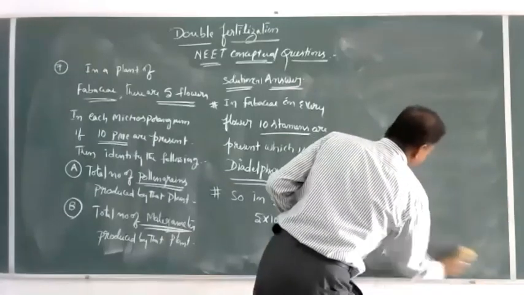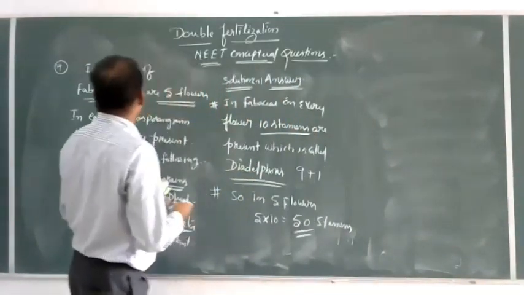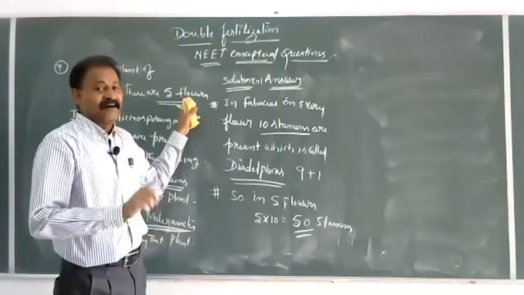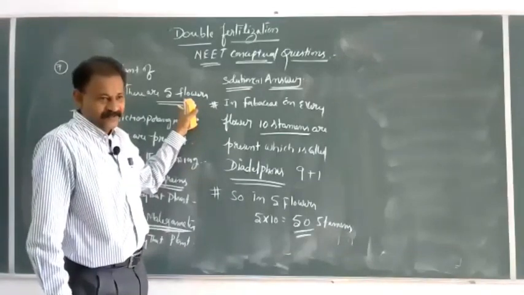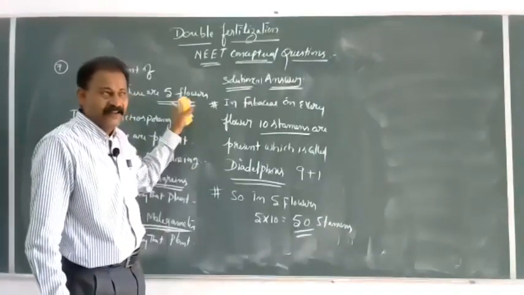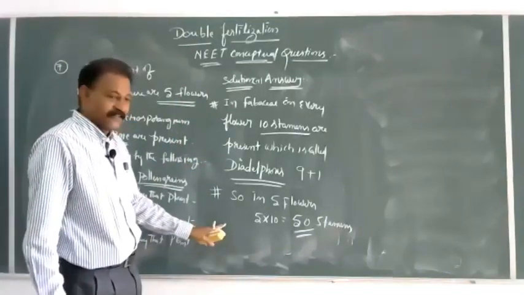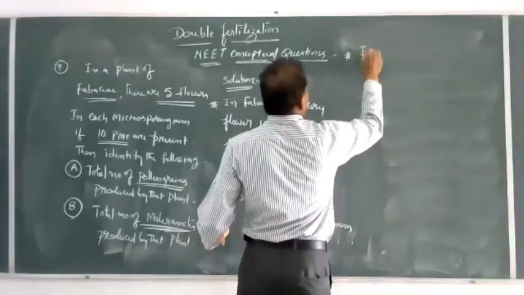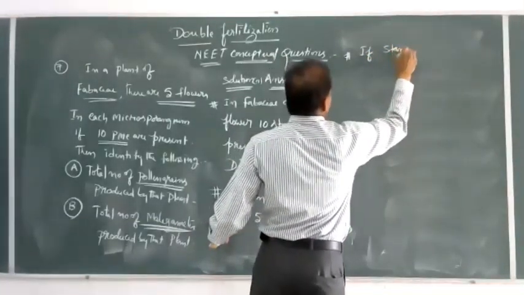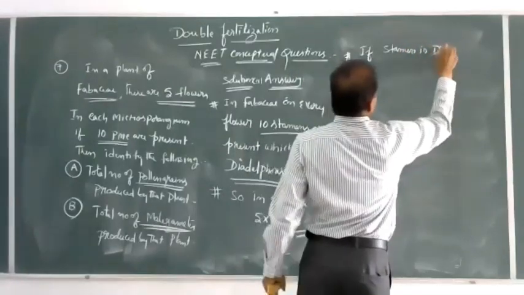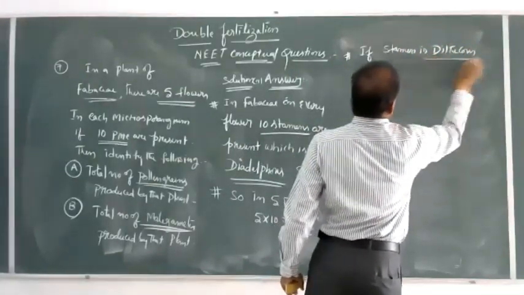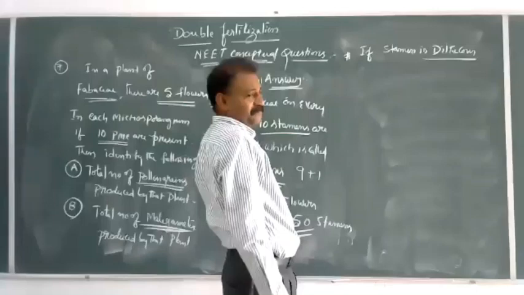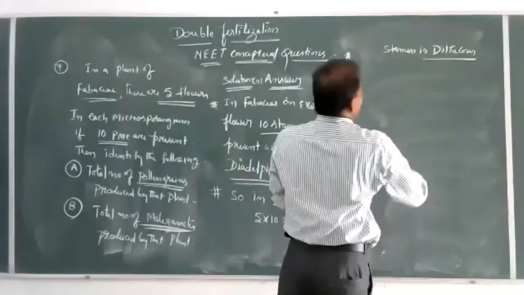Now based upon our concept, what we have studied, every flower is generally dithecous or rarely monothecous. If every flower is dithecous, it means tetrasporangiate. We have studied the stamen is dithecous in Fabaceae members.